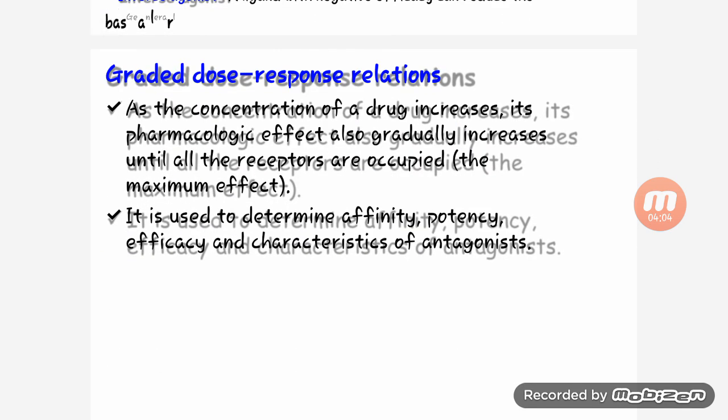Then graded dose response relation. As the concentration of a drug increases, its pharmacological effect also gradually increases until all the receptors are occupied, giving the maximum effect. It is used to determine affinity, potency, efficacy, and characteristics of the agonist.